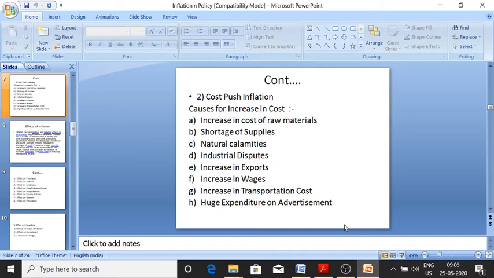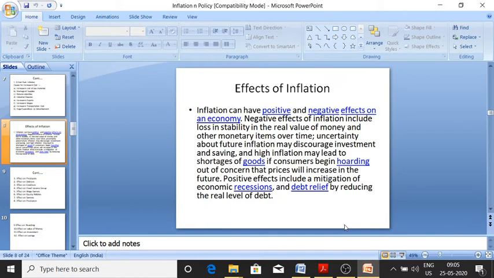Cost pull inflation causes: increase in cost of raw material, shortage of supplies, natural calamities like lockdown and COVID-19, industrial disputes, increase in exports. So many things are there.